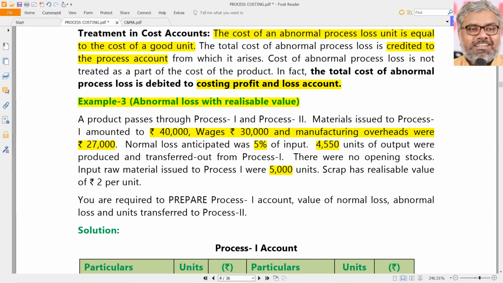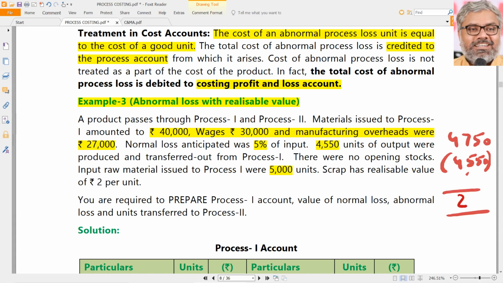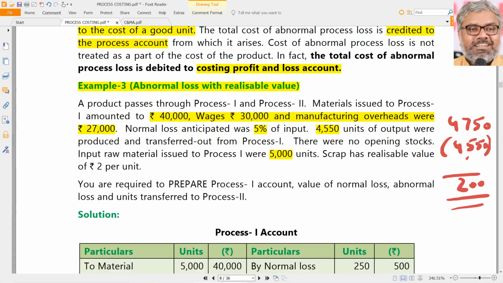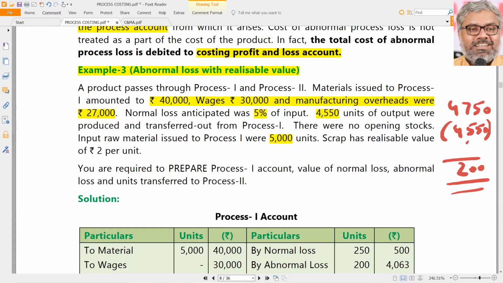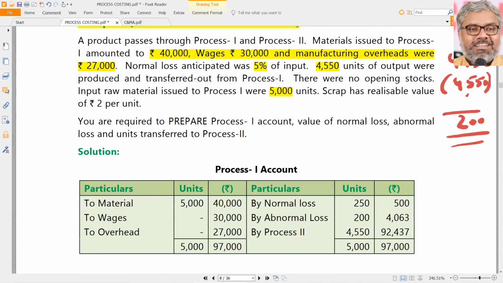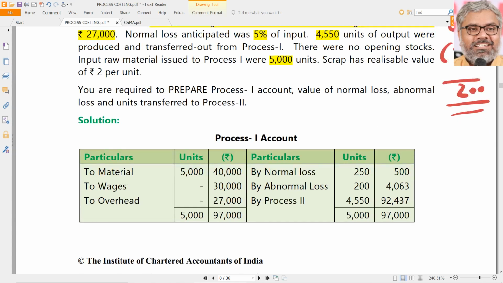So ideally, 4,750 units are supposed to be manufactured in process 1, but only 4,550 are really coming out of process 1. That means definitely there is an abnormal loss of 200 units. That is evident from the question. So abnormal loss is 200 units. And scrap has a realizable value of 2 rupees per unit, that is given the same, and there were no opening stocks and closing stocks. So how to prepare the process 1 account in this case? Everything else is the same except abnormal loss.